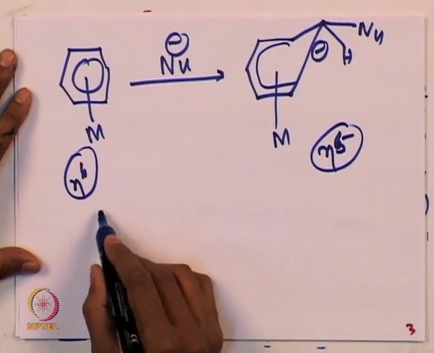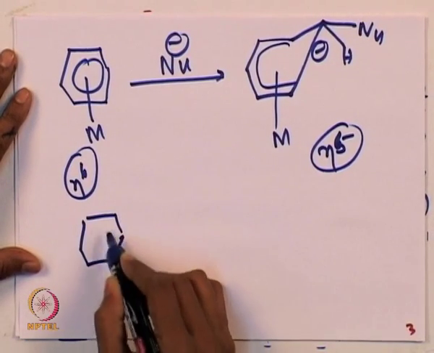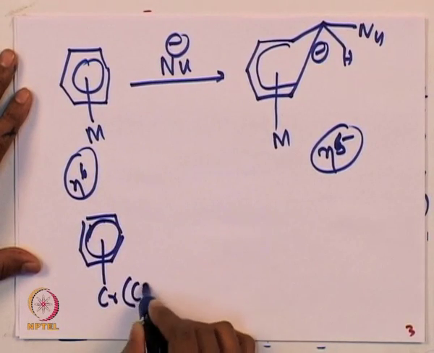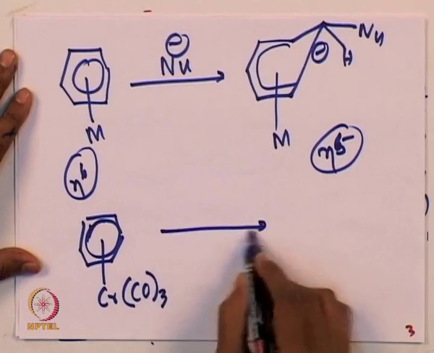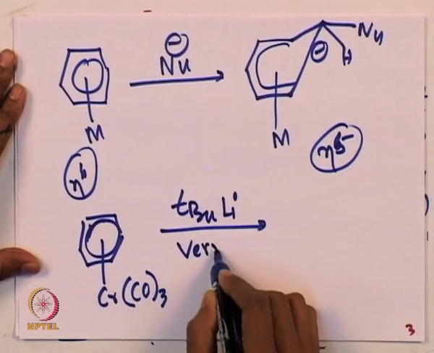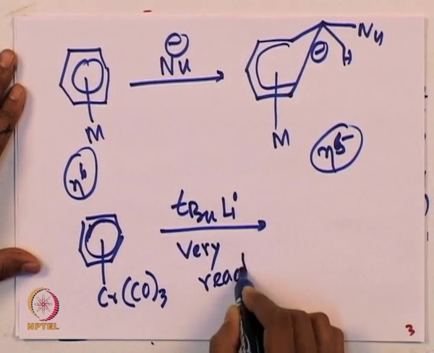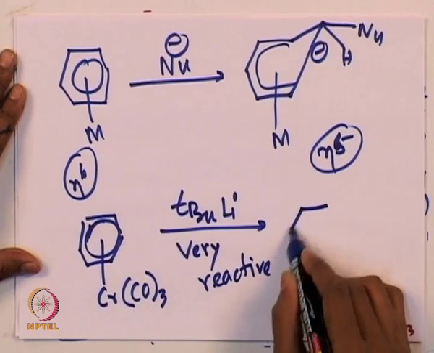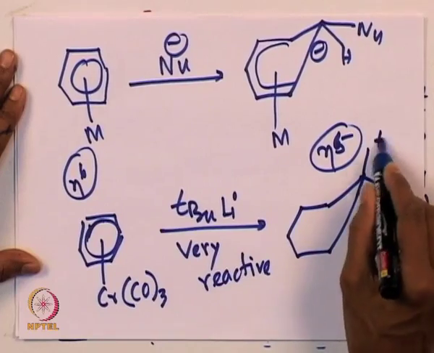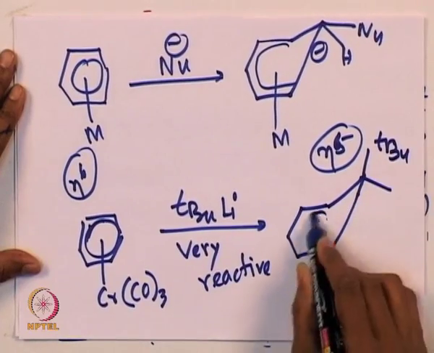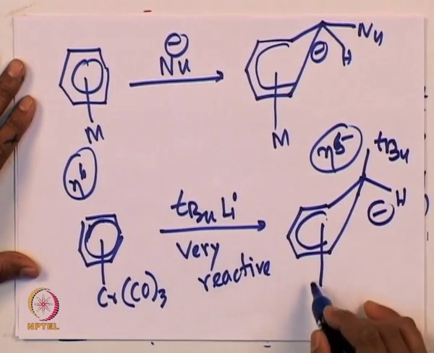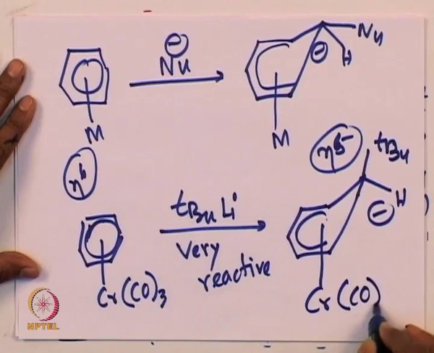A particular example of this type would be the chromium complex. So you have an eta 6 chromium tris carbonyl complex. Tertiary butyl lithium, for example, is one of the nucleophiles which is very reactive, and overall it can give you this product where the tert-butyl is attacking the benzene ring to give you this eta 5 intermediate and this chromium CO3 complex.